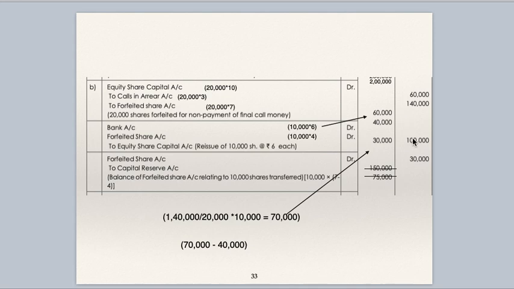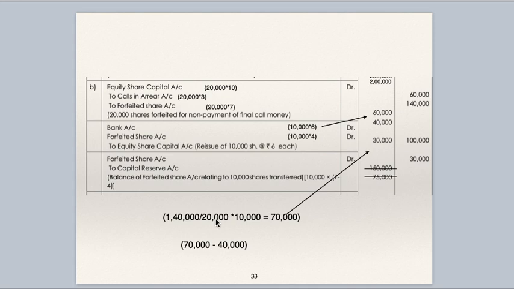Figures are jumbled up. Now, you have to be very careful while transferring profit to capital reserve. The 1,40,000 which you have credited to forfeited shares account is for 20,000 shares. But you are reissuing only 10,000 shares. So find out the proportionate amount of forfeited shares account.